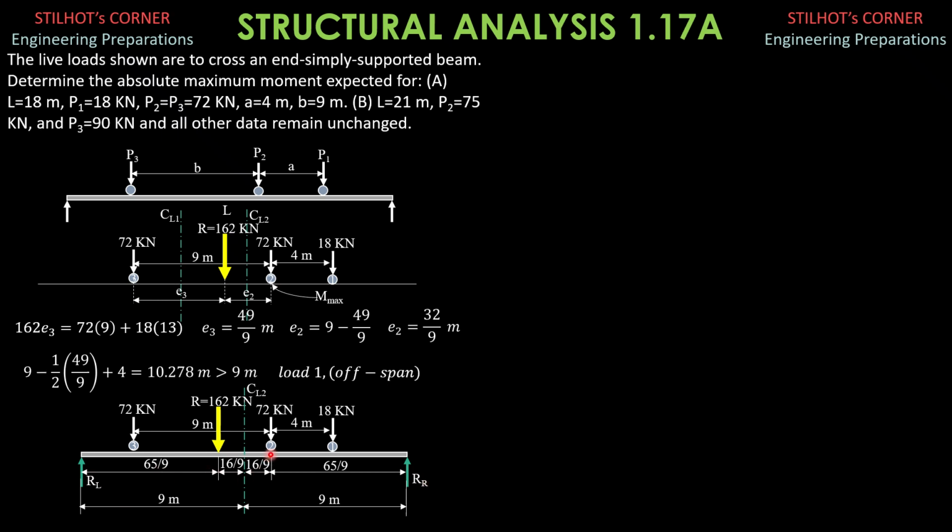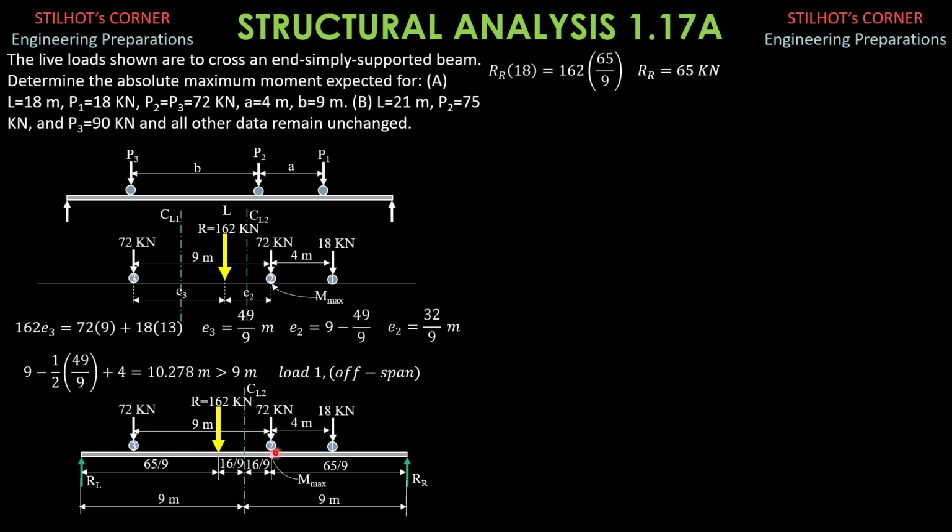Then the maximum moment possible under load 2 is equal to R sub R times 65 over 9 minus 18 times 4. But before that, let's solve for R sub R by summing up moments about the left and considering the whole system. So R sub R times 18 meters equals 162 times 65 over 9. R sub R therefore is 65 kilonewtons.